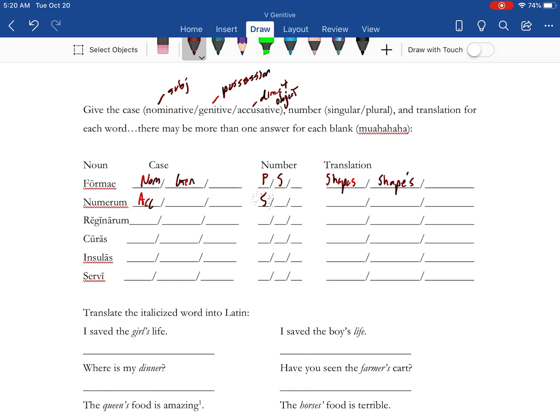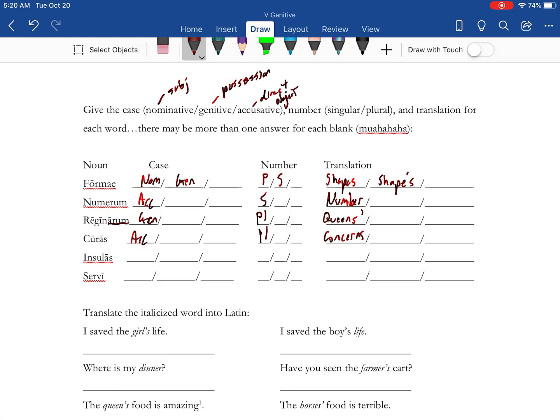So the UM is accusative, singular. ARUM, genitive plural. Say queens with the apostrophe after the S, or of the queens. Accusative plural.